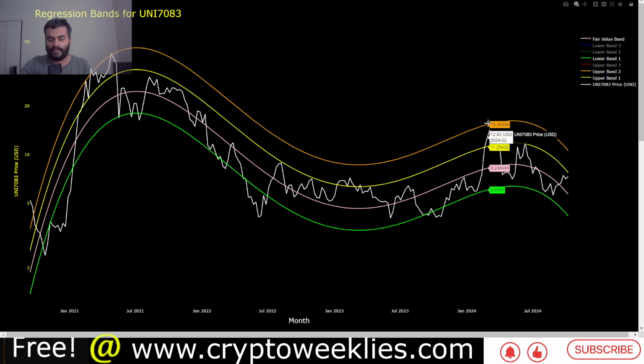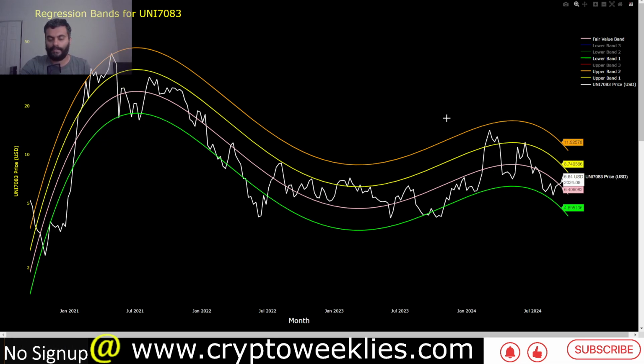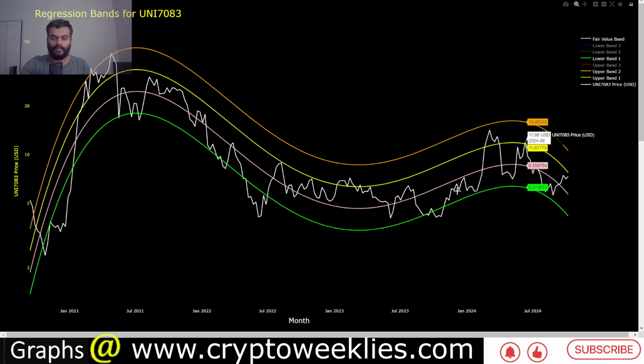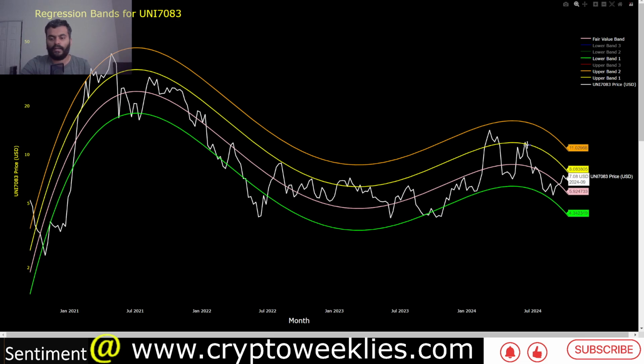UNI hasn't tested this 2 standard deviation ceiling since April 2021. The last time it came close was around March of 2024. Did not break it meaningfully. Again, came down when the price became overheated close to this 2 standard deviation ceiling. Back then, that 2 standard deviation ceiling was around $15. Now it's at around $10.50, about a $5 difference. So let's see if this ceiling again gets breached.